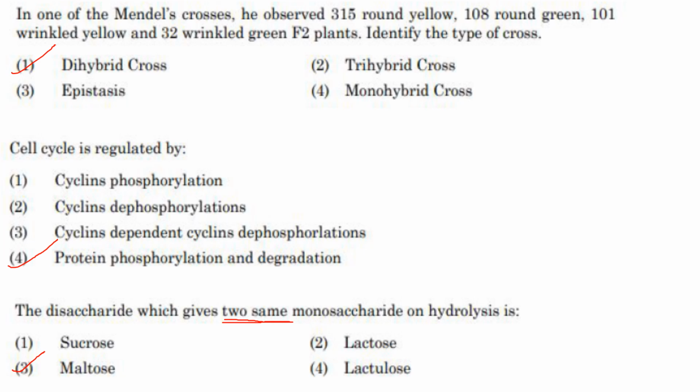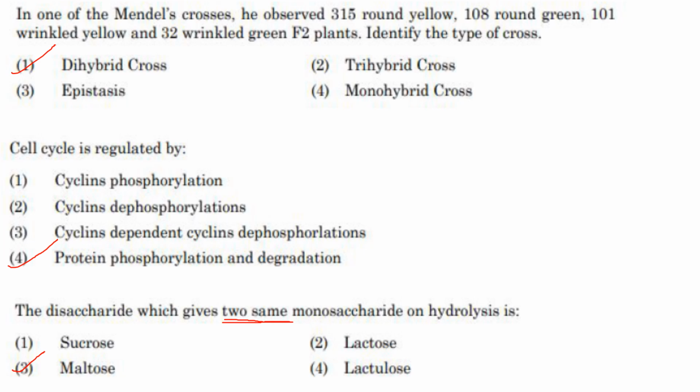So cell cycle regulation involves cyclin dependent kinases, cyclins that are binding proteins of the cyclin dependent kinases, protein phosphorylation for activation or inhibition of the CDKs, and protein degradation removing cyclins and inhibitors. So here the answer is protein phosphorylation and degradation. Answer is option 4.